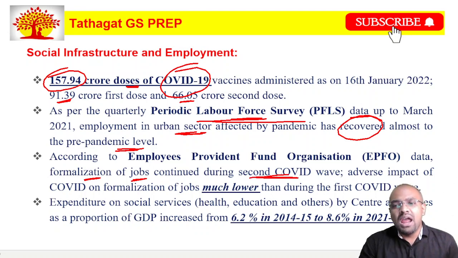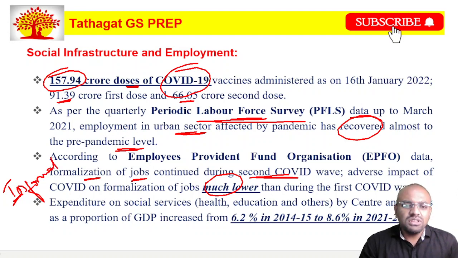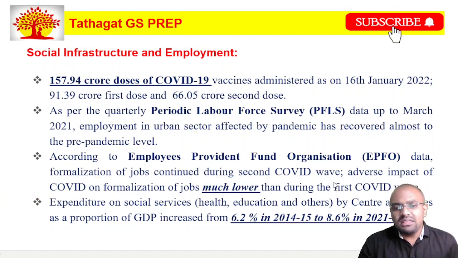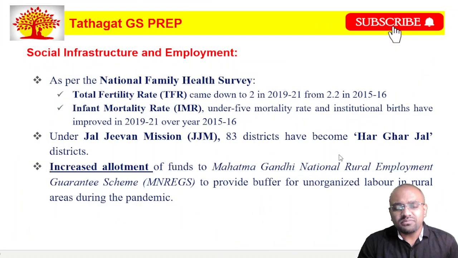The adverse impact of COVID on formalization of jobs is much lower, they say. But friends, when we look at the Indian economy, most of the jobs are being provided by the informal sector and not the formal sector. Okay, this we should remember. And lastly, the expenditure on social services such as health, education and other sectors by the center as a proportion of the GDP has increased from 6.2% in 2014-15 to nearly 8.6% in 2021-22. Next, we should look at the next slide, which is also related to social infrastructure and employment.